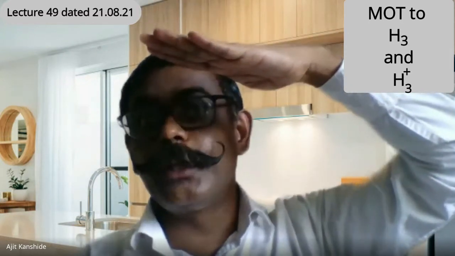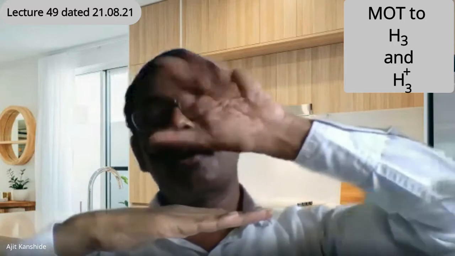Now the question you will have is, where is 2 sigma? Yes, I am coming to that. So now the result is 1 sigma, that's a bonding orbital. Then in between one orbital is there, we say 2 sigma, but I am coming to that point. And the other is what? The 3 sigma. So here, whatever the possibilities of the central hydrogen are, it can be with positive wave function or it can be with negative wave function. All possibilities are tested here. So there is no suitable orbital or wave function left from the central hydrogen to interact with the group. So it is the absence of a suitable orbital from the central hydrogen.